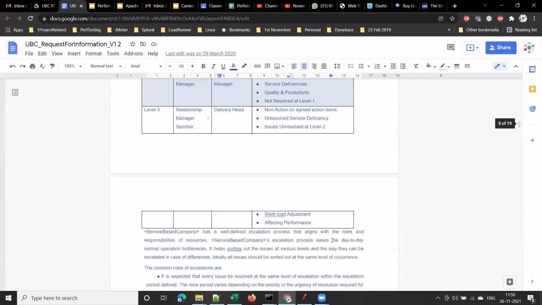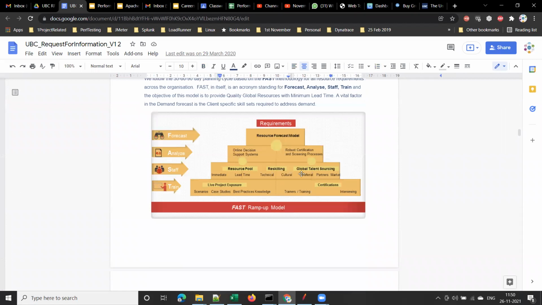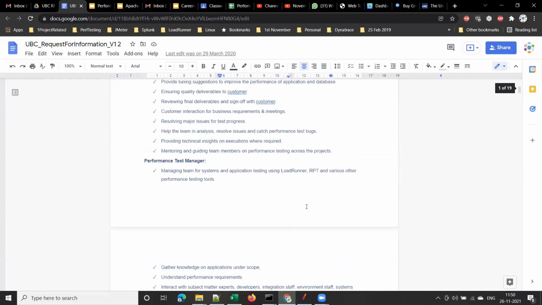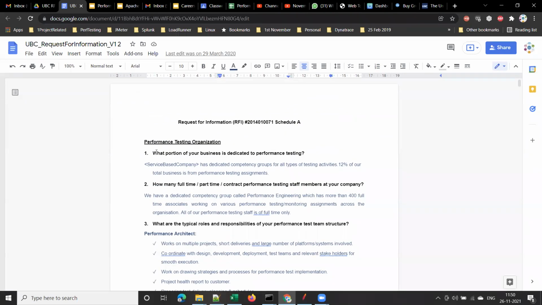So I responded to their different questions, to their different queries, which are part of this RFI. You understood, guys, they will provide you a question paper like this. What portion of your business is dedicated? These are all questions asked by the client. And the blue color ones are our responses. Is this clear, guys?